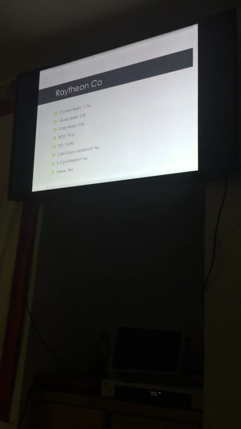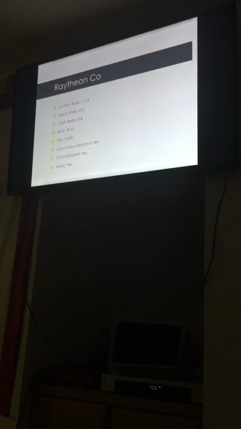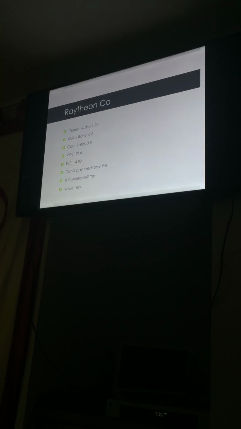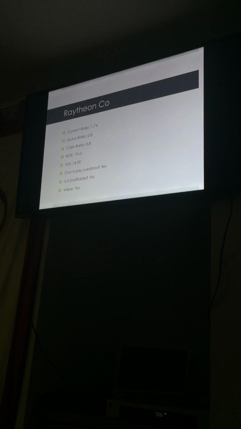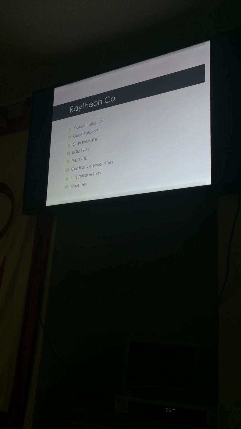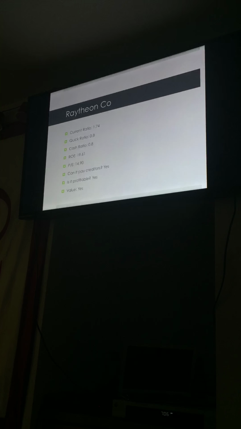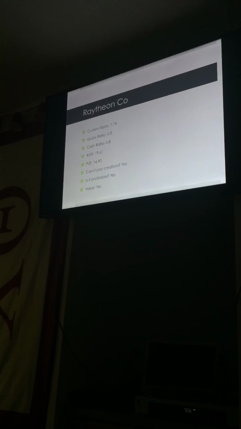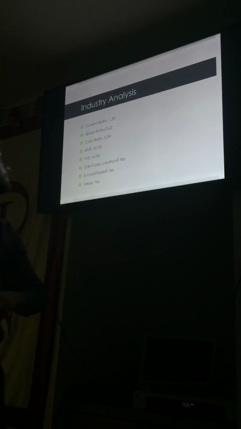Their current ratio is pretty high for this industry at 1.74. Their quick ratio and cash ratio actually are the same number at 0.8 for each. Their ROE is 19.61, and their price to earnings ratio is 14.90. They're a very profitable company. They can pay their creditors, and they do add value to any portfolio.